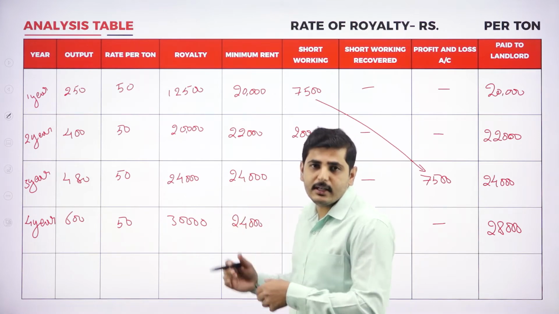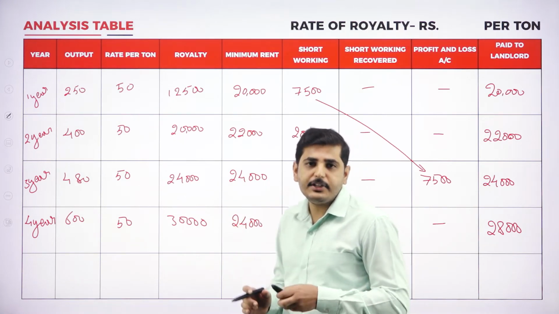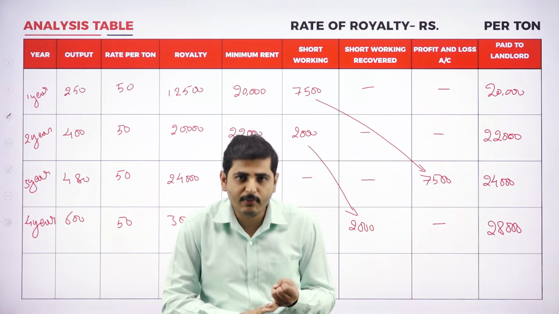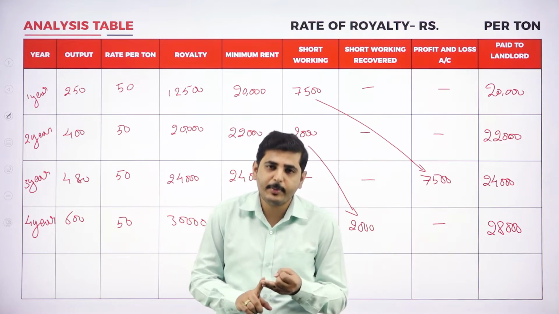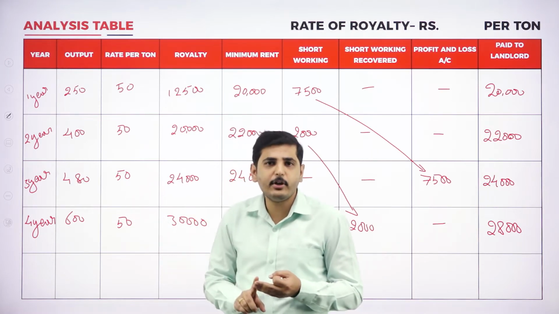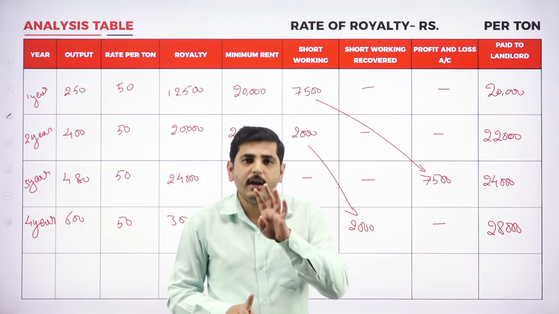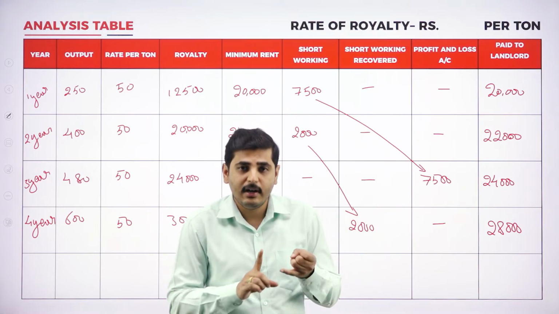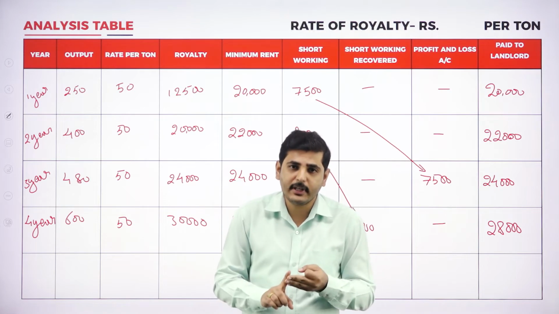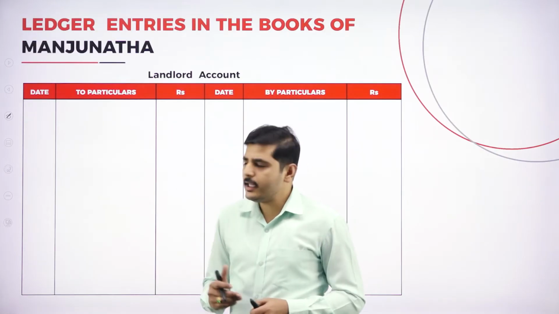Now we can go for the ledger entries. What ledger entries do we have to prepare? Landlord account, royalty account, minimum rent account, and short working account. 4 accounts we have to prepare. What are those? Landlord, royalty, short working and minimum rent. Now coming to the landlord account.